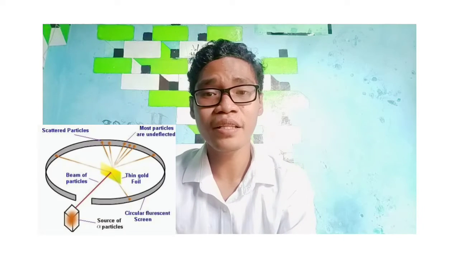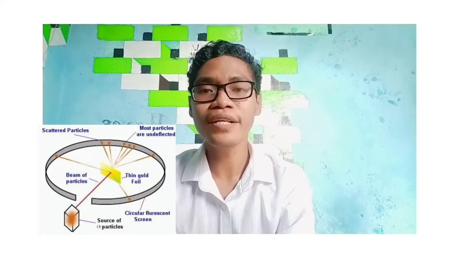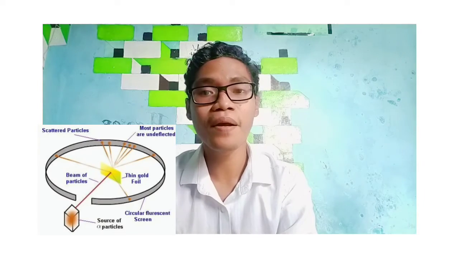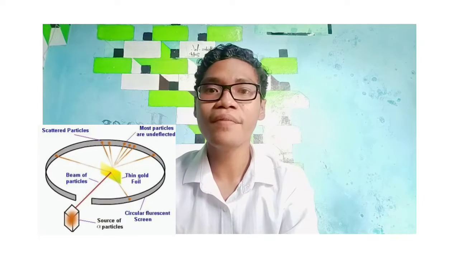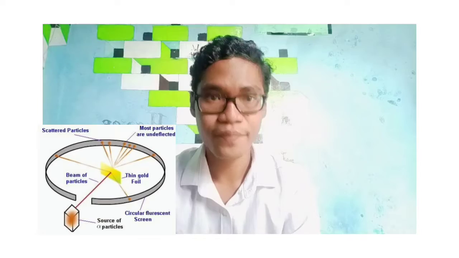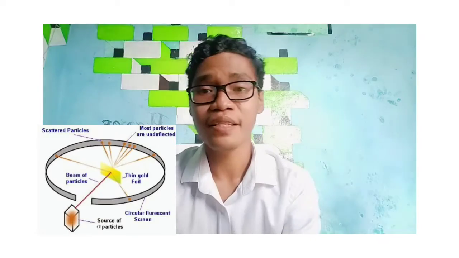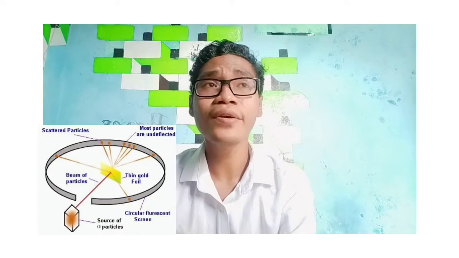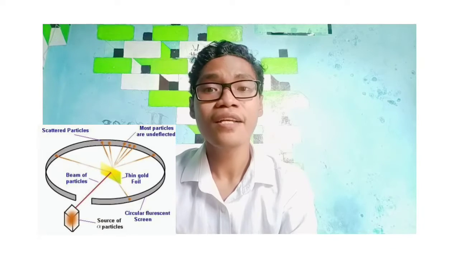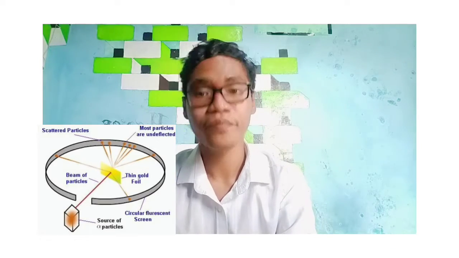While conducting the experiment, Rutherford devised an experimental design for bombarding gold atoms with alpha particles emitted by radioactive elements. After being emitted, the result is that the radiation is reflected, transmitted, and deflected.